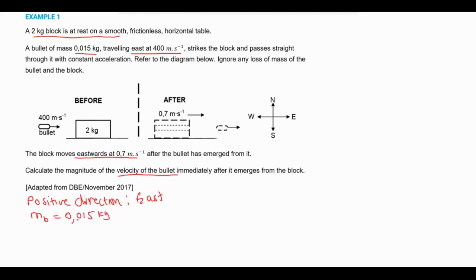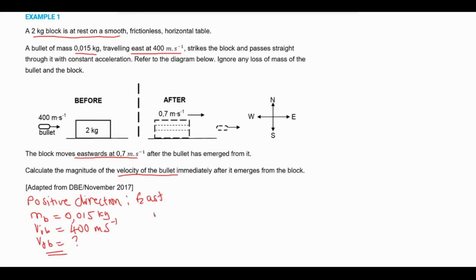The initial velocity of the bullet is 400 meters per second. It's positive because it's going to the east. And then the final velocity of the bullet, that's what we're looking for. It says calculate the magnitude of the velocity of the bullet immediately after it emerges from the block.